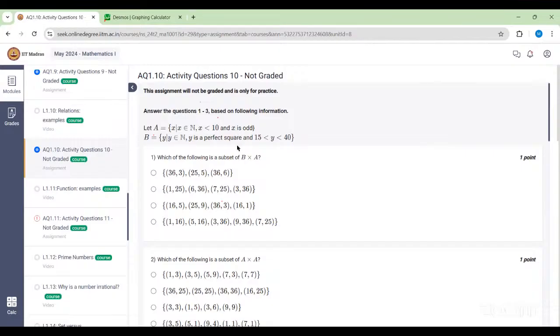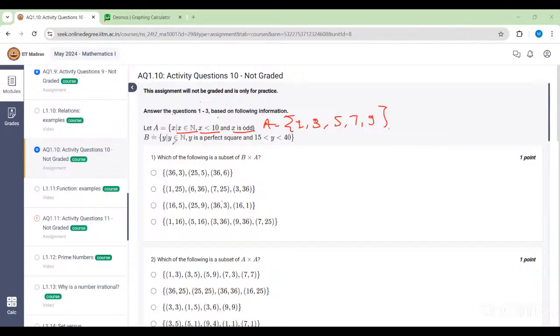Suppose A is the set of natural numbers less than 10 and odd. Which of the following is a subset of A cross B? So you can consider A and B. A is all natural numbers which are strictly less than 10 and odd. So simply we can say that A is 1, because 1 is an odd natural number less than 10. 2 is not there, 3 will be there, 5 will be there, 7 will be there, 9 will be there. Okay, this will be our A.